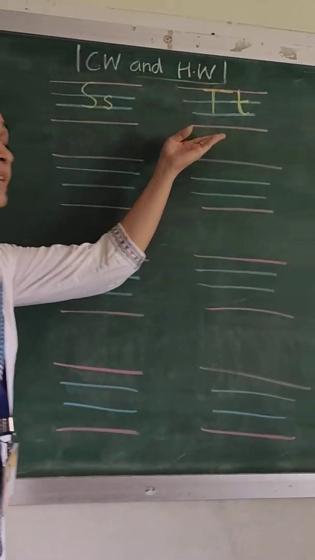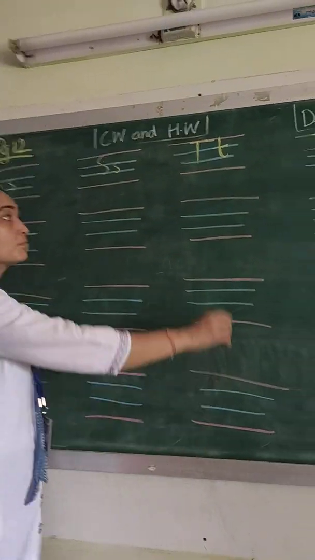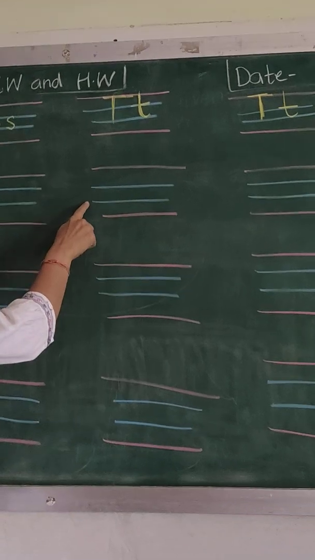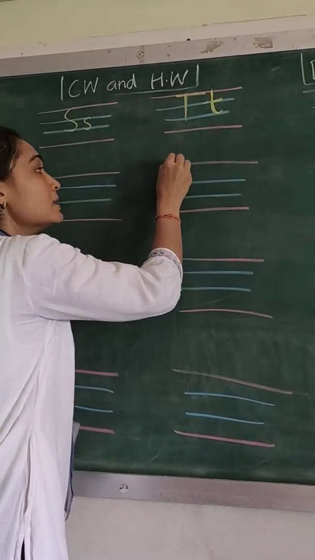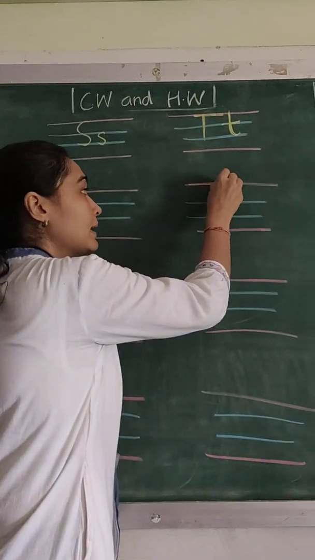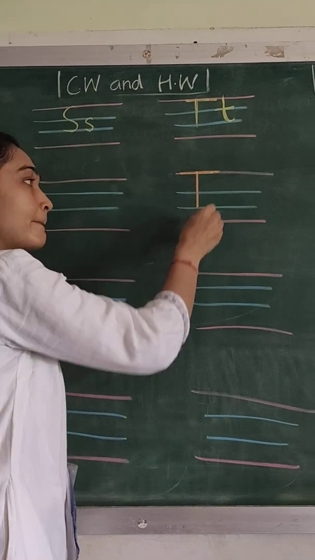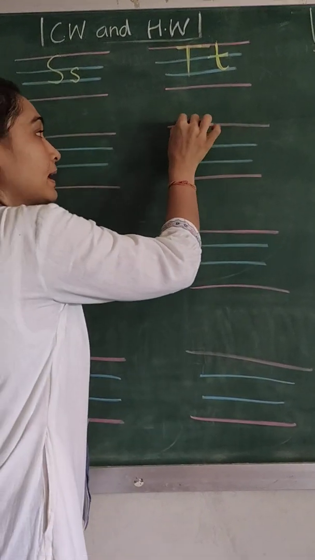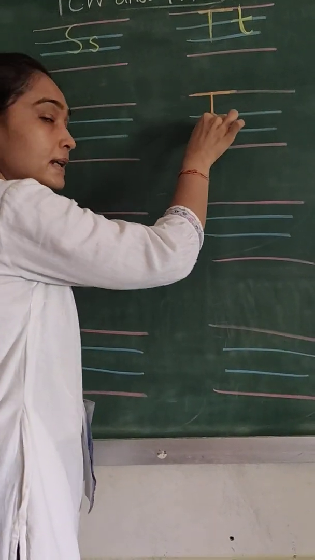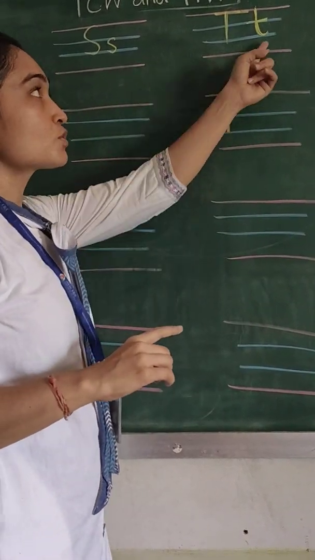Moving on, we will write the first line of letter T. How will you write letter T? Starting from the red line to the blue line. First you will make a sleeping line. And a standing line. This is your capital letter T. Capital letter T.